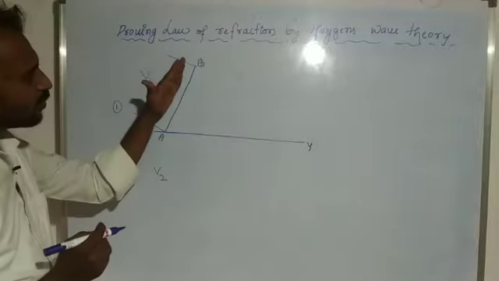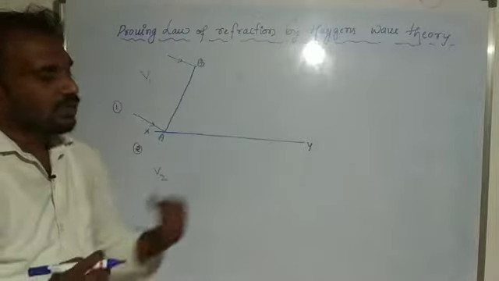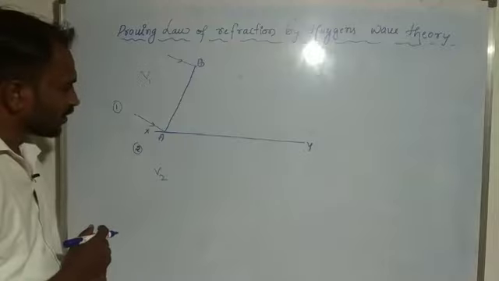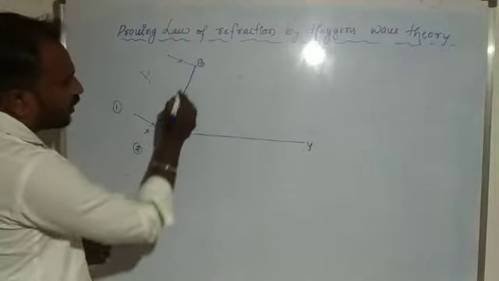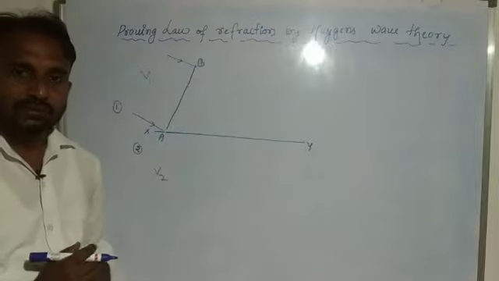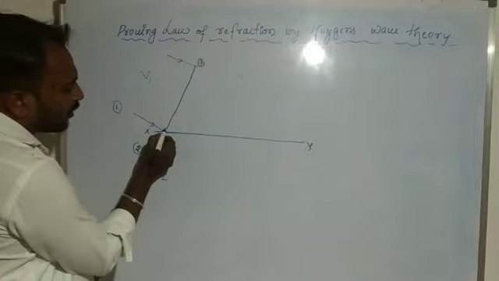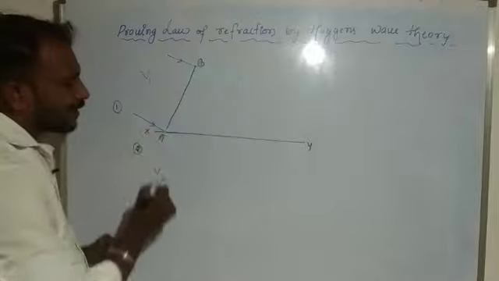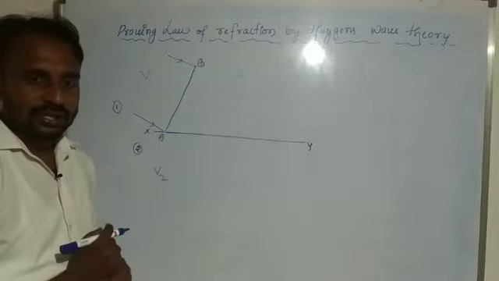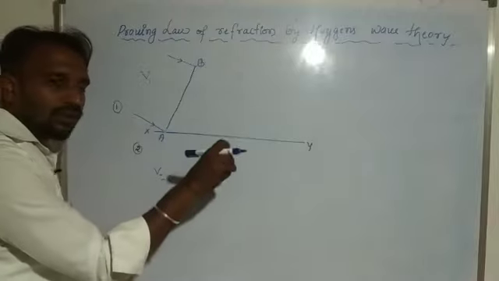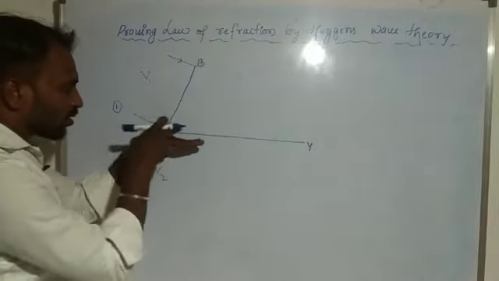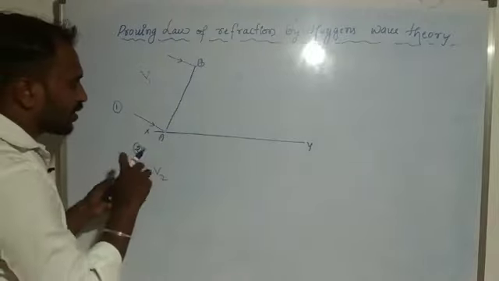Okay, when this plane wavefront strikes this refracting surface, A we consider one edge of the plane wavefront, and B is another edge. The first one, edge A, is incident on this refracting surface. When this point strikes this intermediate surface, or refracting surface, then what happens?